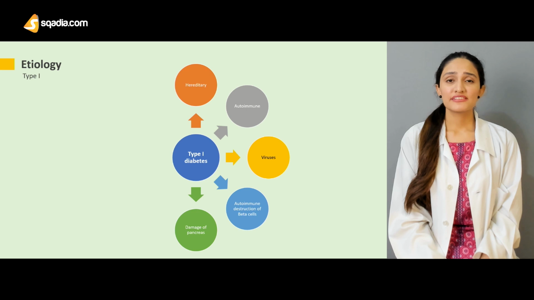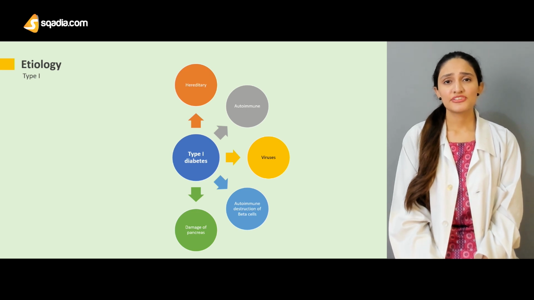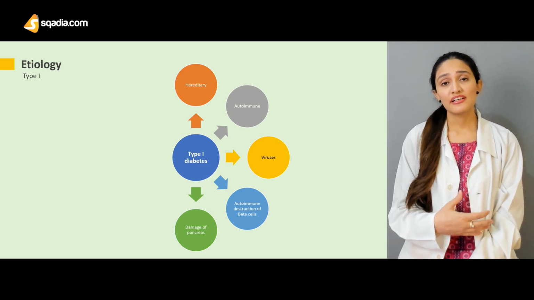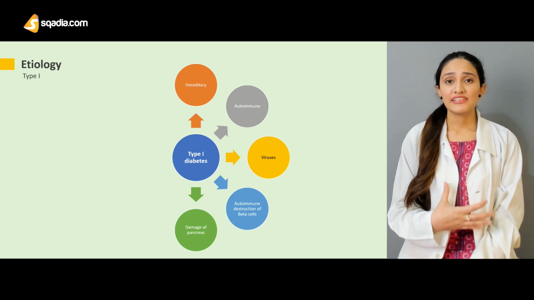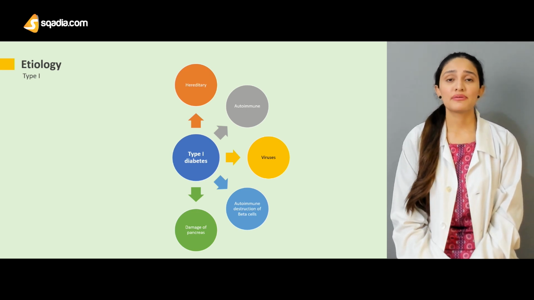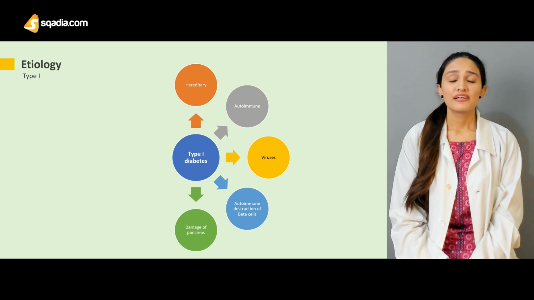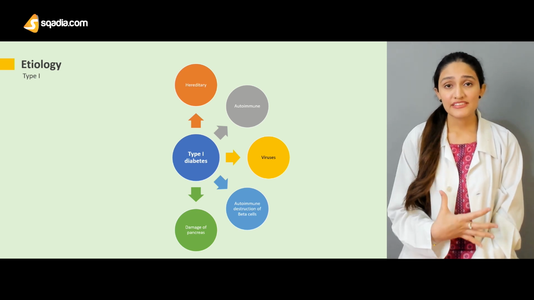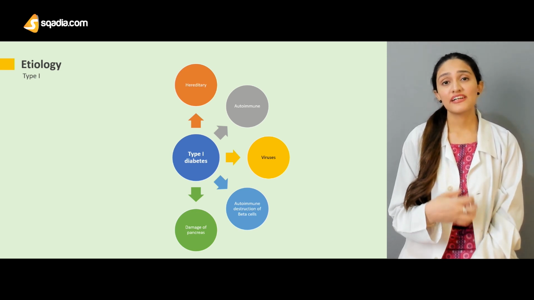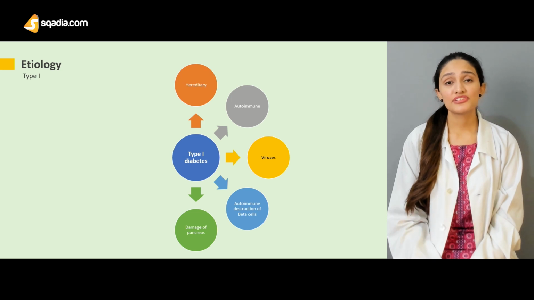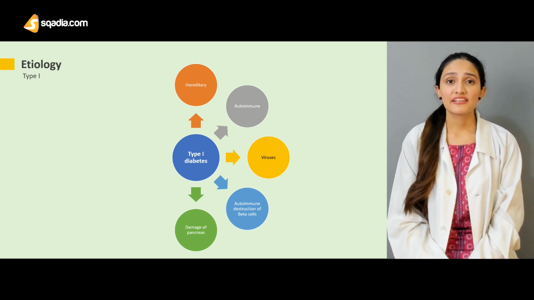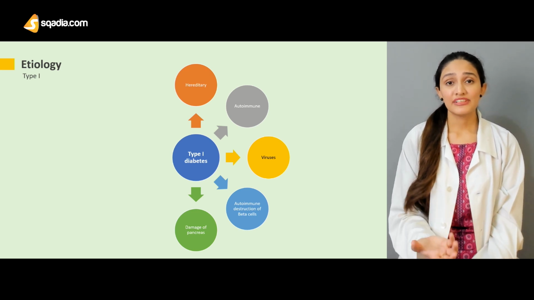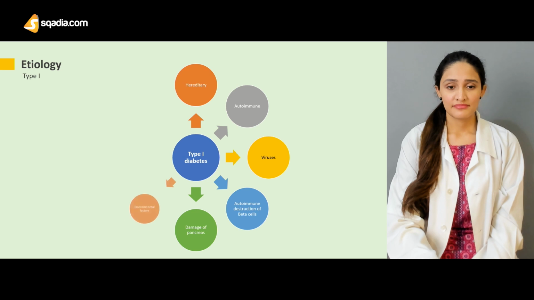Damage of the pancreas could be because of a lot of reasons, such as any trauma to the pancreas. A patient could have an infection that has destroyed the pancreas, or any sort of cancer that included the pancreas, and then ultimately the decision of removing the pancreas completely, and thus a patient might not be able to secrete any insulin.